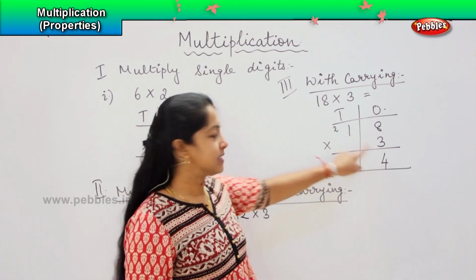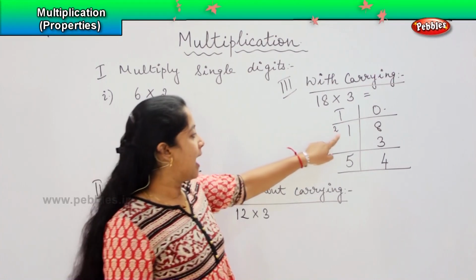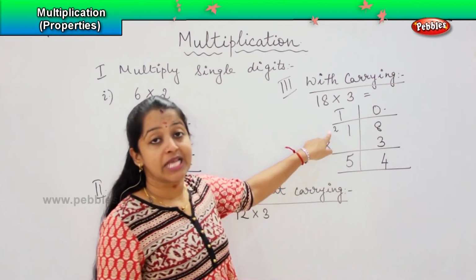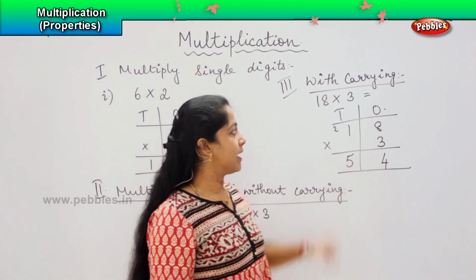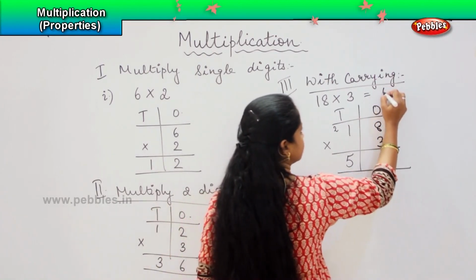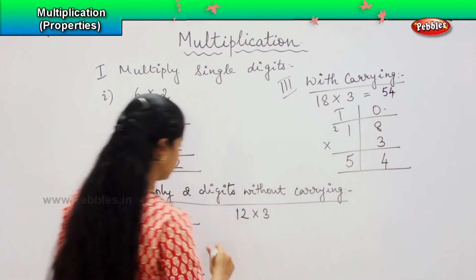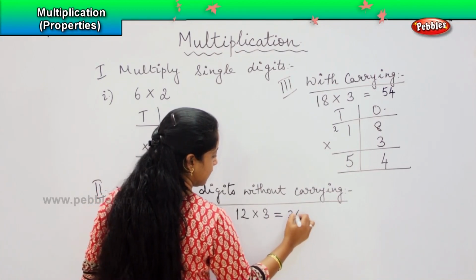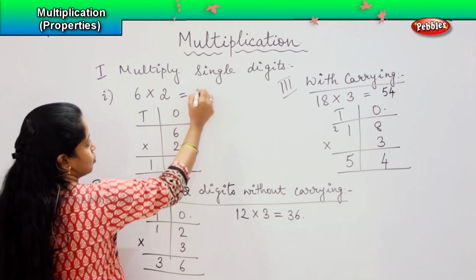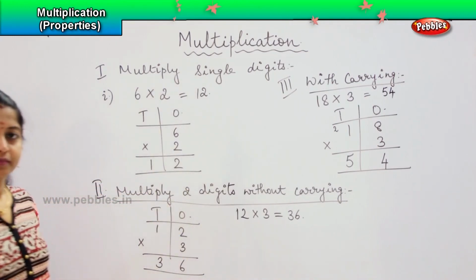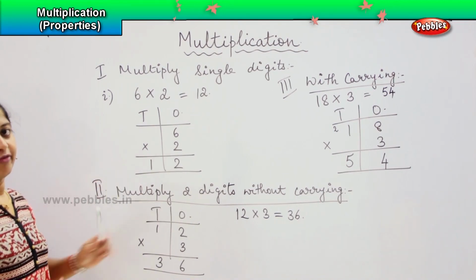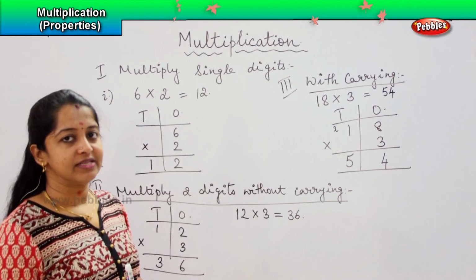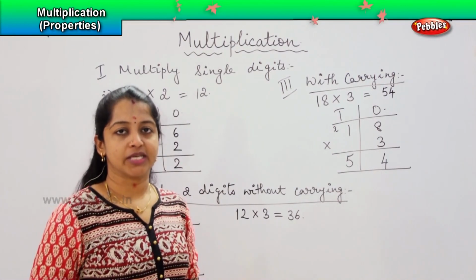So the balance is carried forward to the tens, and whatever is the product, that is added to it. So it gives me my answer 54. Are you clear, children? These are the basic methods which we will be following in doing our sums, and we will see which category our question fits in. Clear?